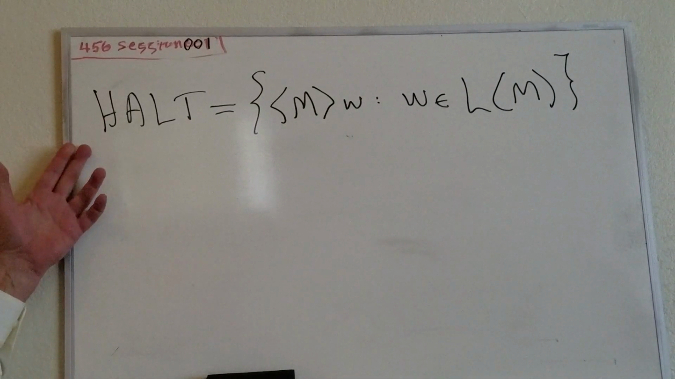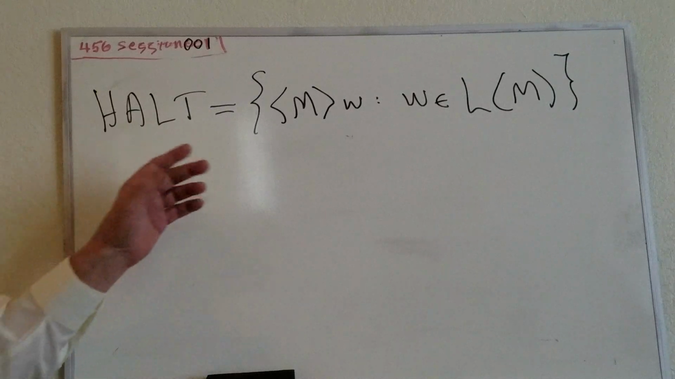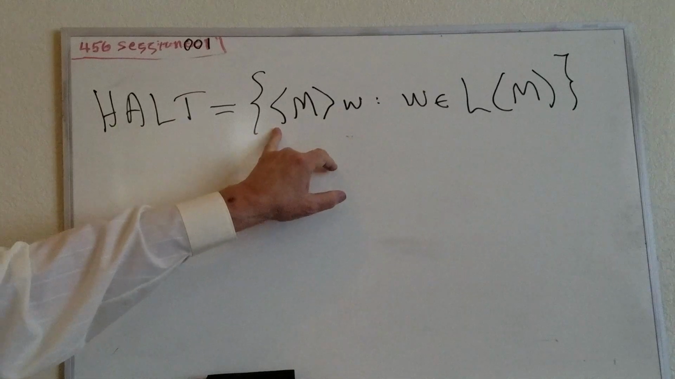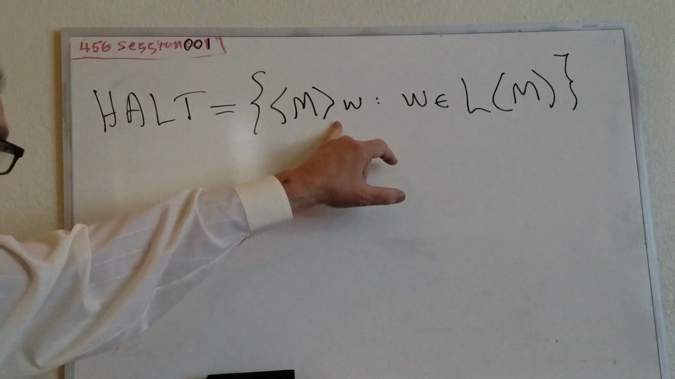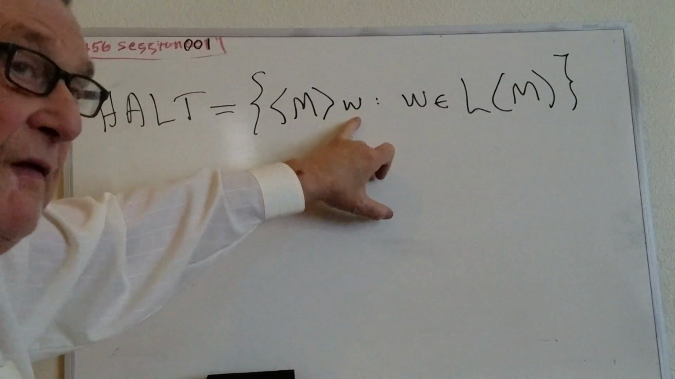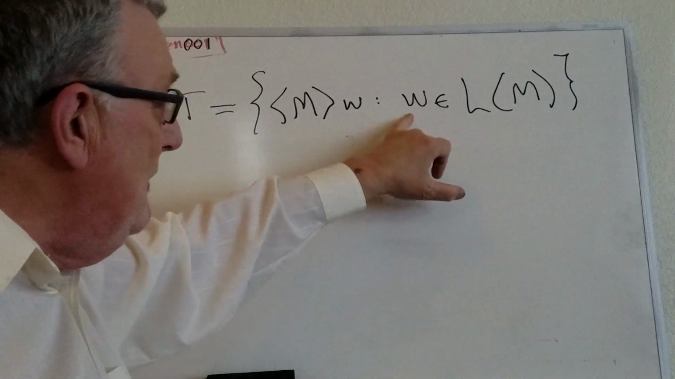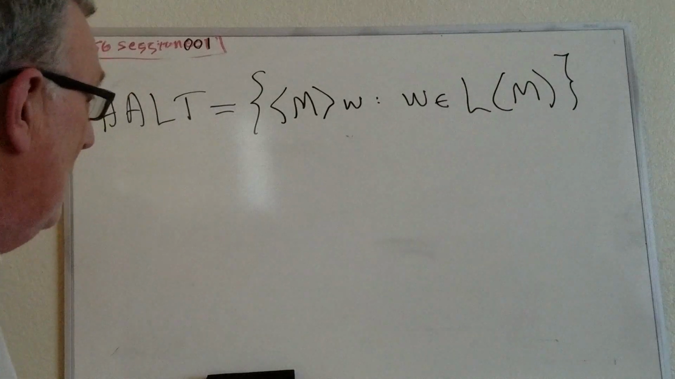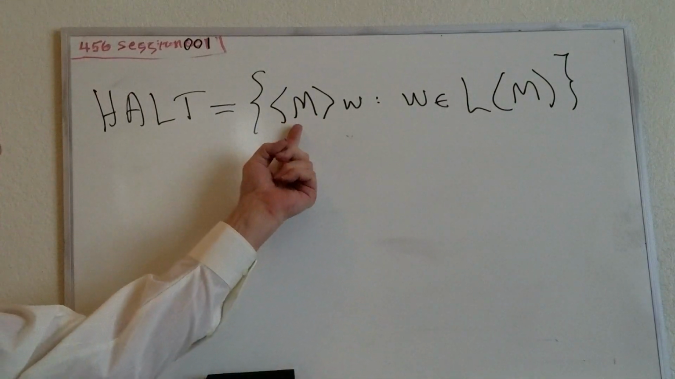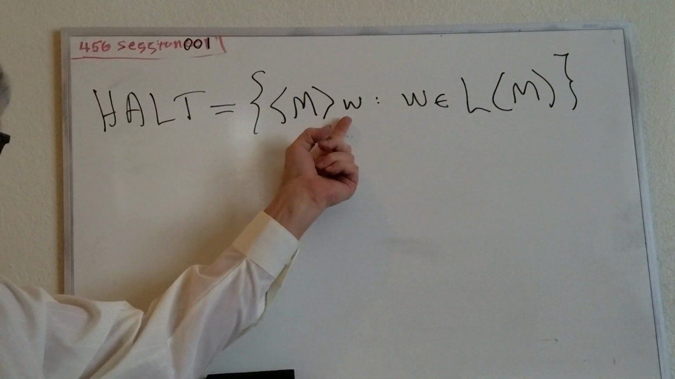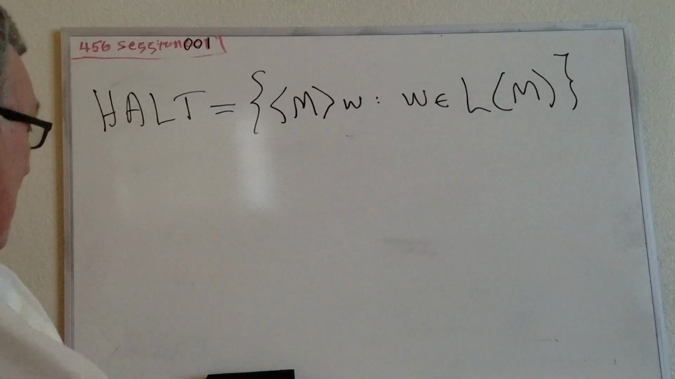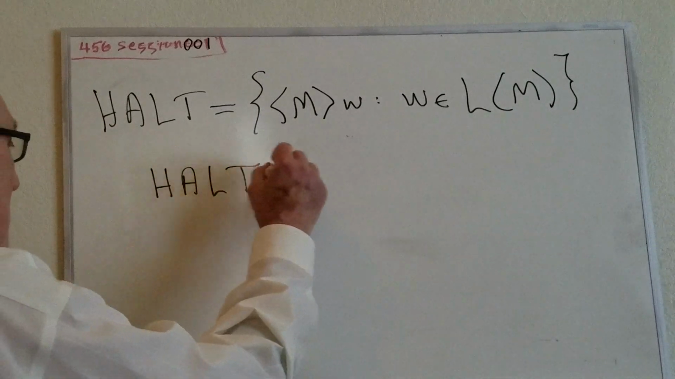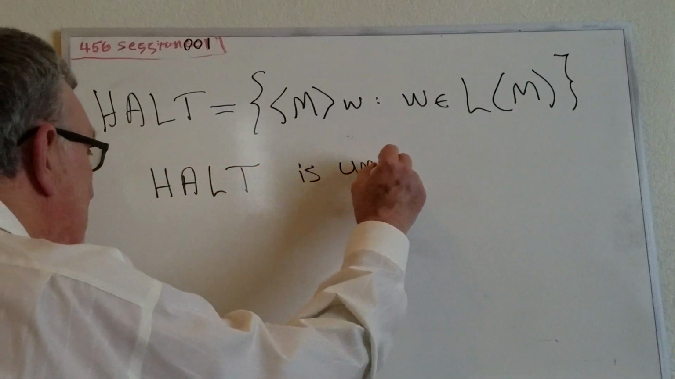We define Halt to be the language consisting of all strings of this form: the description of a Turing machine and then a string W which is accepted by that Turing machine. In other words, this machine M halts with input W. Now what we're going to prove here is that the language of Halt is undecidable.